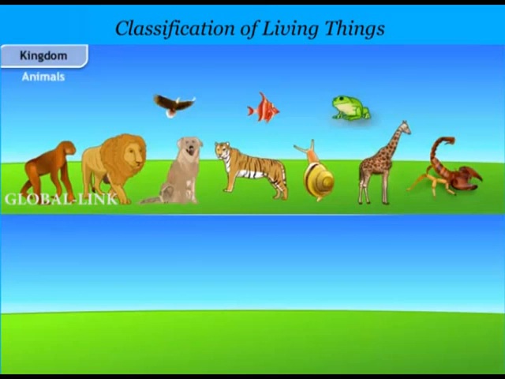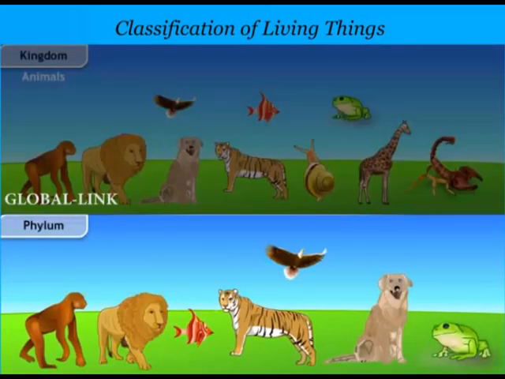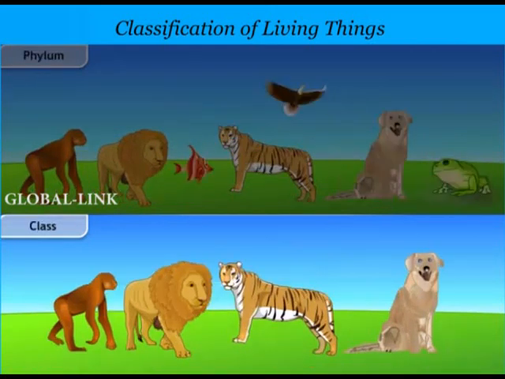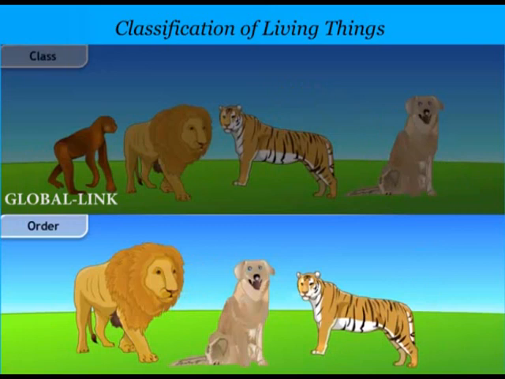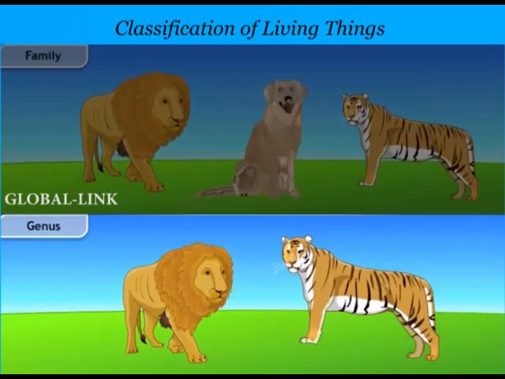Each kingdom is divided into smaller units called phyla for animals or divisions for plants. The phylum is divided into class, class into order, order into family, family is divided into genera, and genera is divided into species.